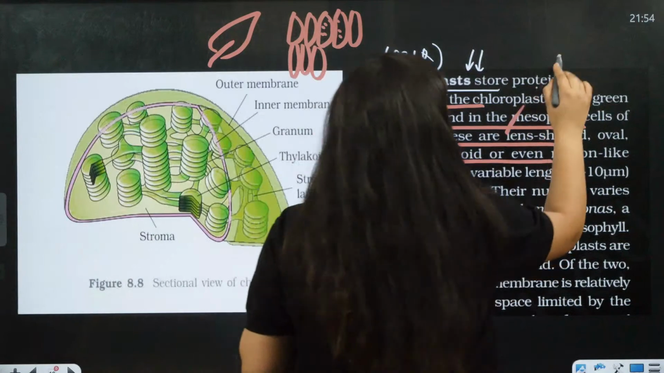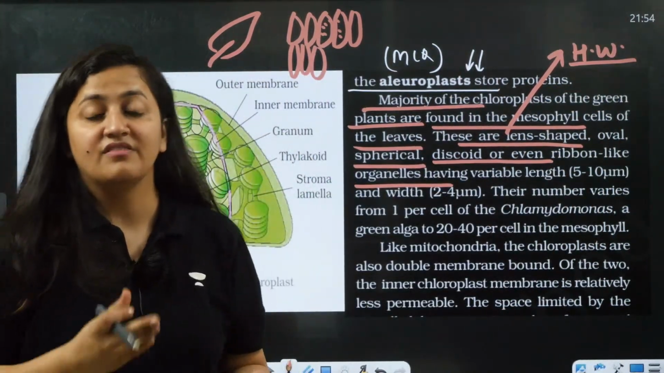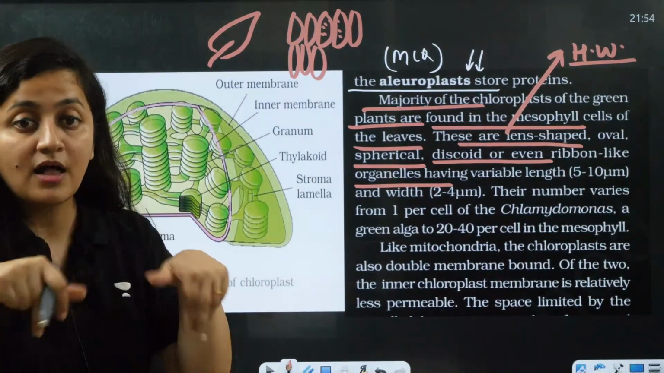So this is your homework. You need to mention the examples: which plants have lens-shaped chloroplast, and which plant has cup-shaped chloroplast.